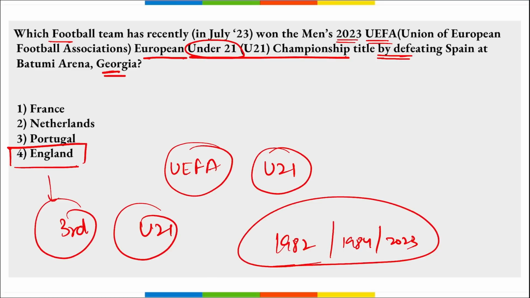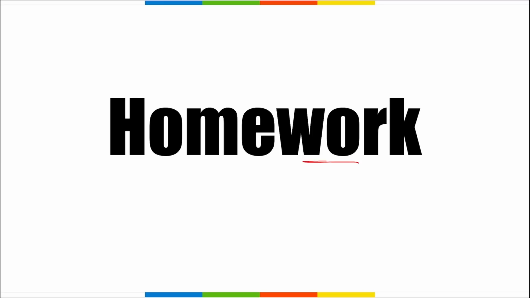Also remember, this also marks the 9th final for Spain, more than any country has ever played, whereas Italy is in second position with 7 finals. But here Spain was playing the finals for the 9th time and England defeated Spain in the finals to win their 3rd ever title. Next is your friends homework section.